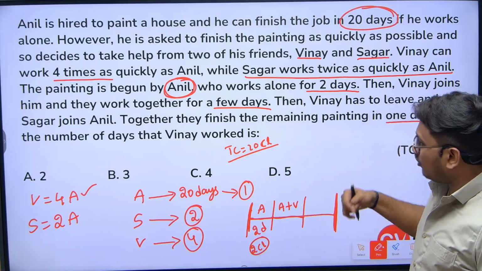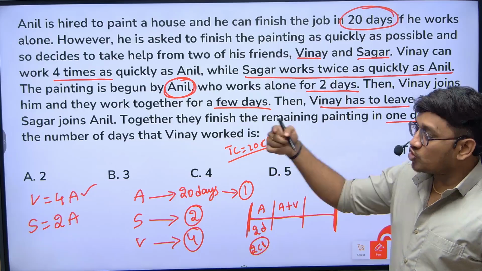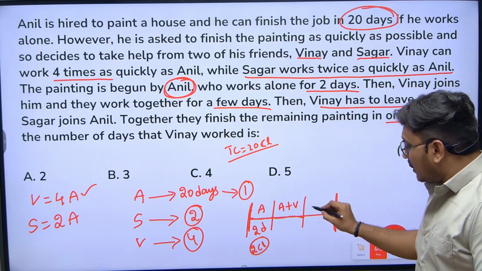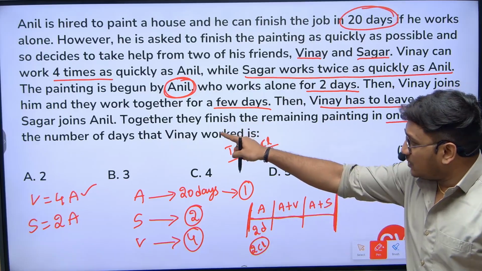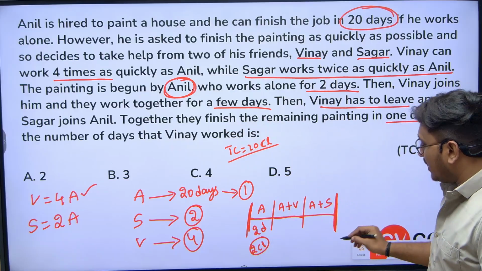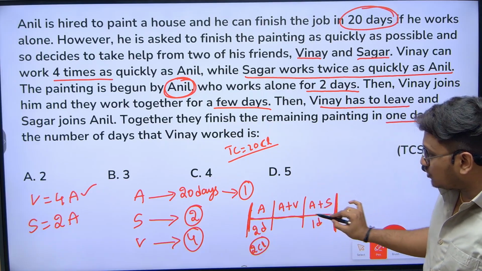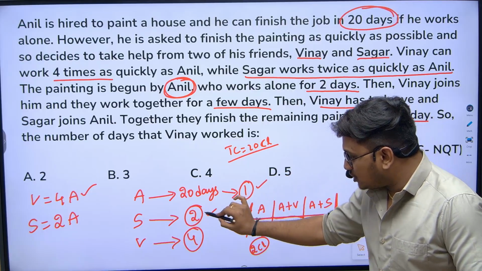After that, Vinay has to leave and Sagar joins Anil. Together they finish the remaining painting in 1 day. So they worked for 1 day. Now if Anil and Sagar both work together, how many chocolates will they eat?